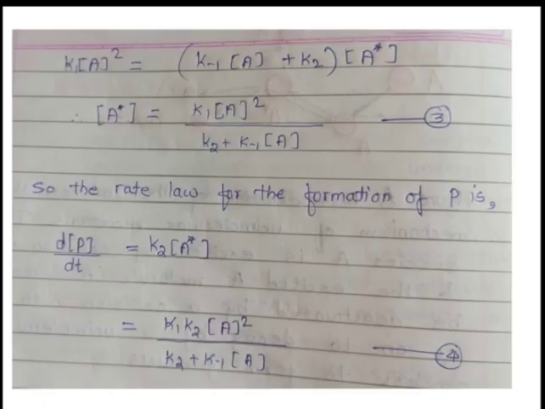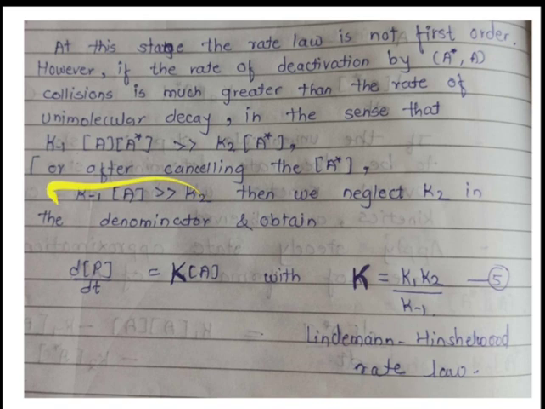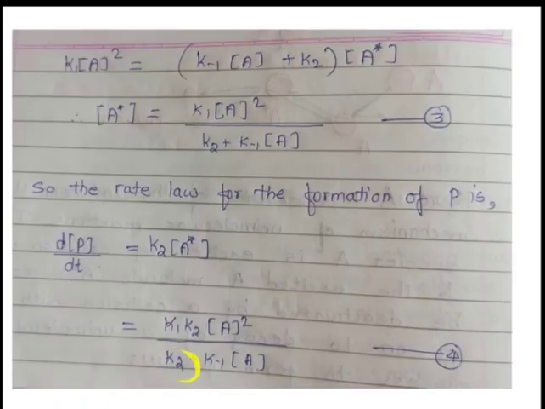We have dP by dt equal to K1 K2 into concentration of A square divided by K2 plus K minus 1 into concentration of A. Now we apply the condition: K minus 1 into concentration of A is very much greater than K2, so K2 is negligible. Just neglect it, so this term is removed. Here concentration of A square is there, and concentration of A.